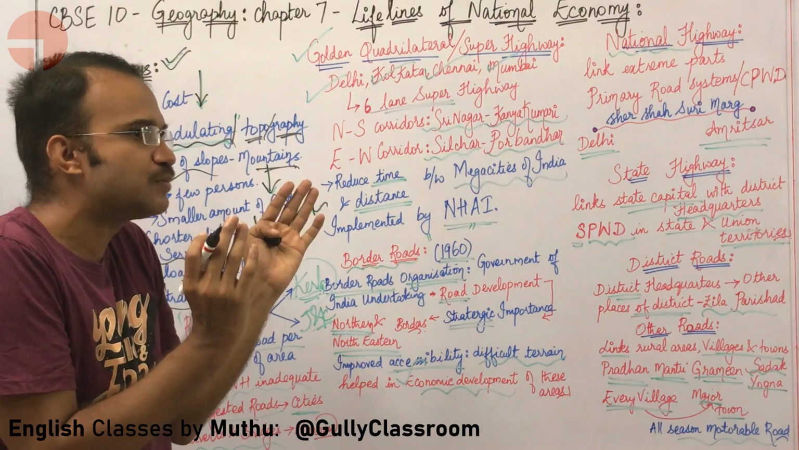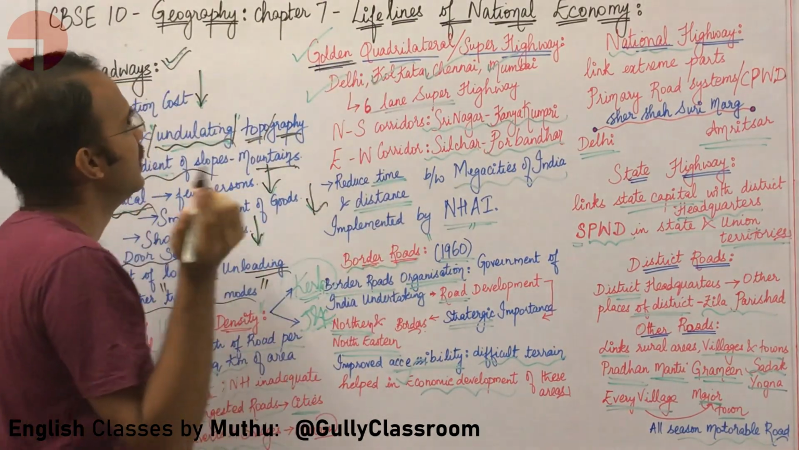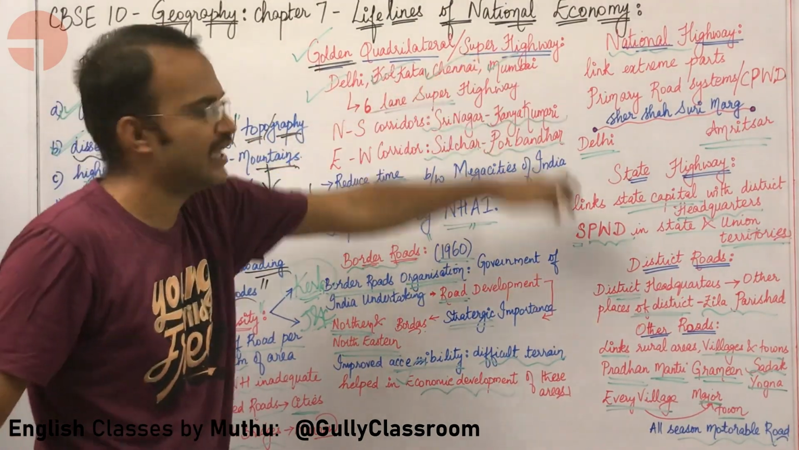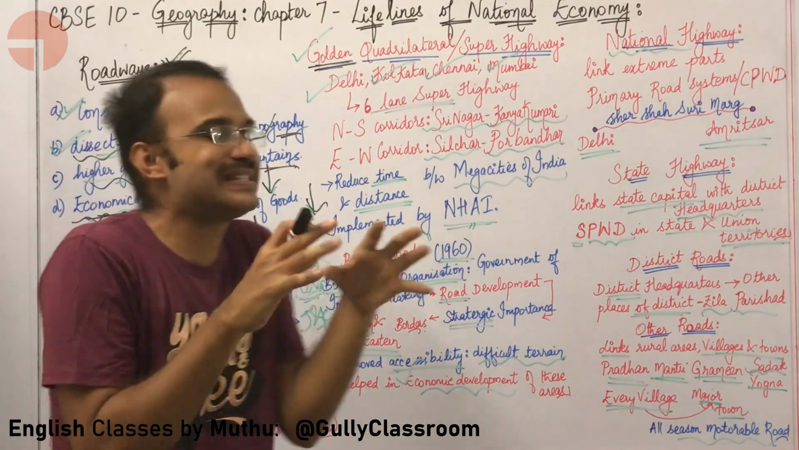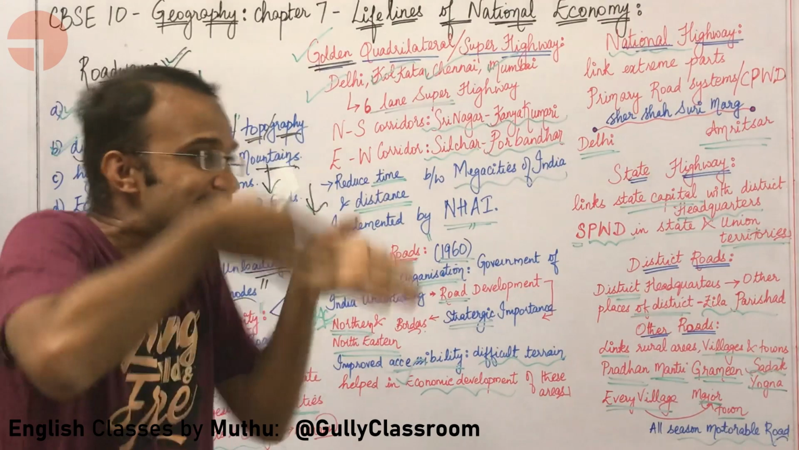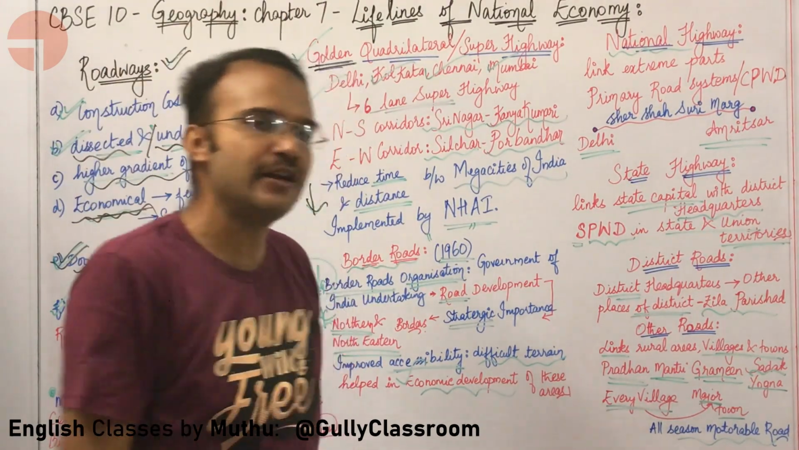What are the different types of roads in our country? Let us look at the golden quadrilateral or super highway. What is the golden quadrilateral or super highway? It is a 6-lane road. What is a 6-lane road? A road where 6 vehicles can go parallelly is called a 6-lane road.